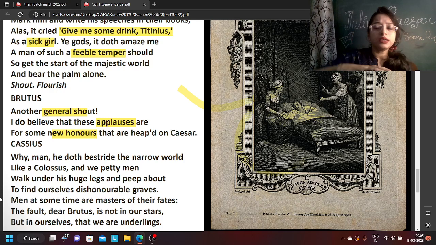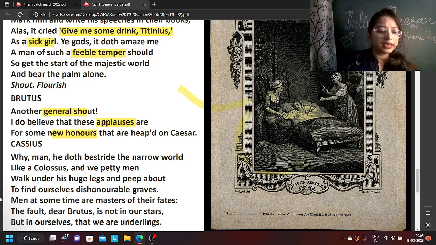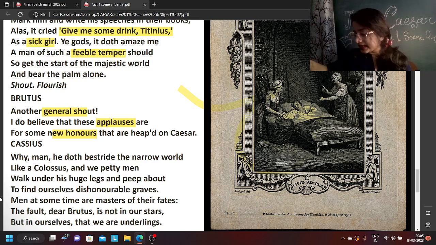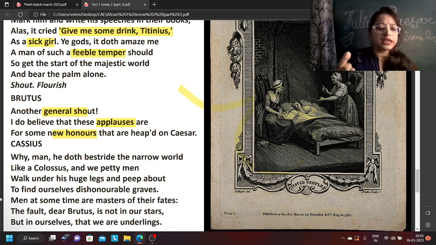Cassius: Why man, he doth bestride the narrow world like a colossus. What does colossus mean? He has become huge in size. He has become like a giant. And he's standing, and he looks down at us as if we are little, small, insignificant people around him.